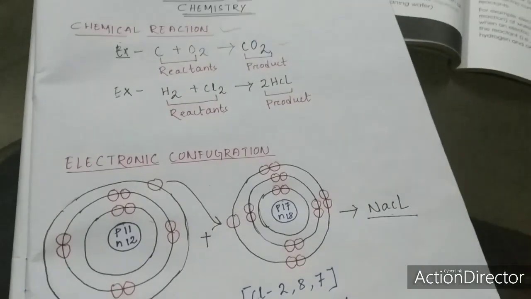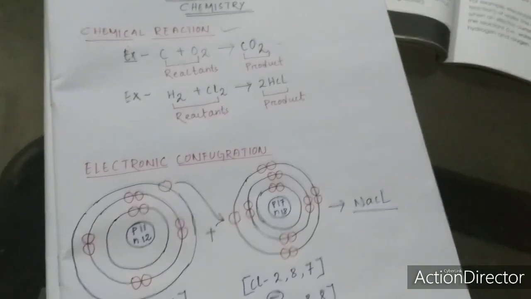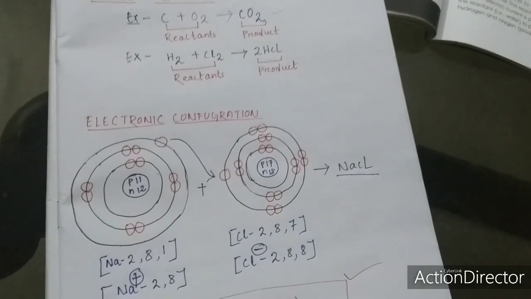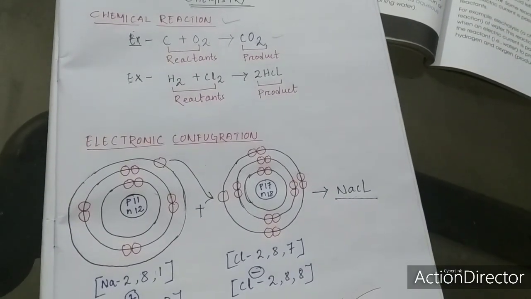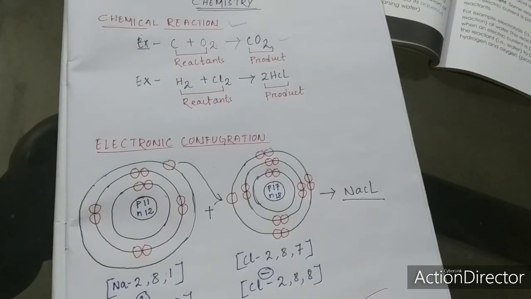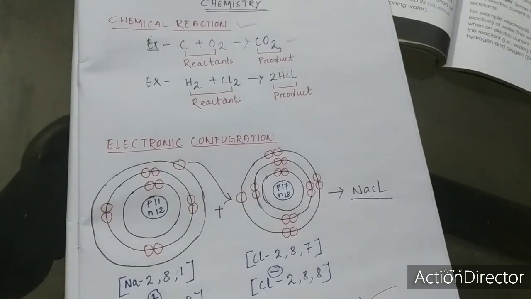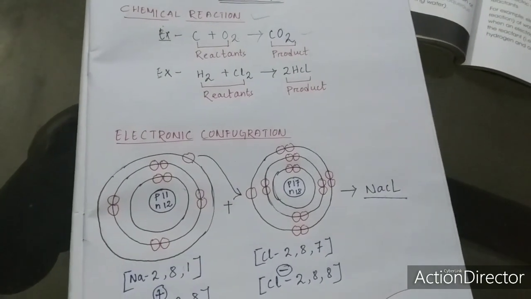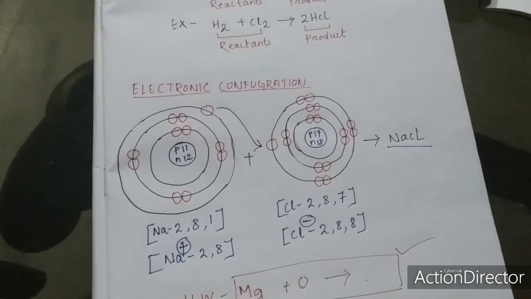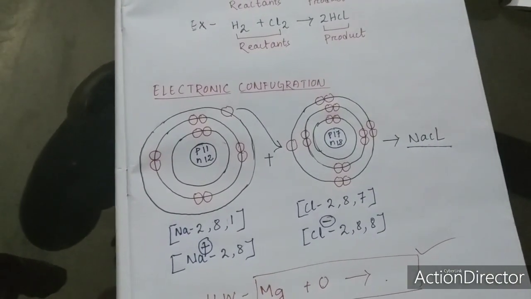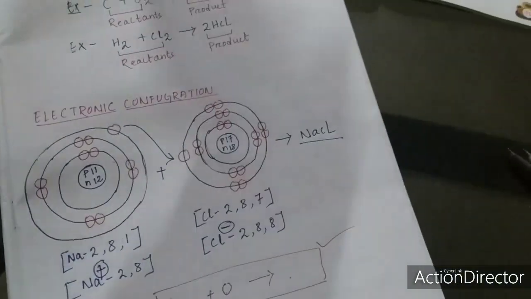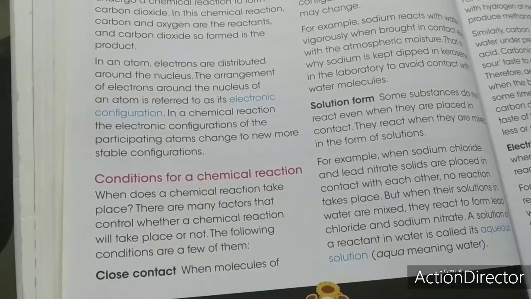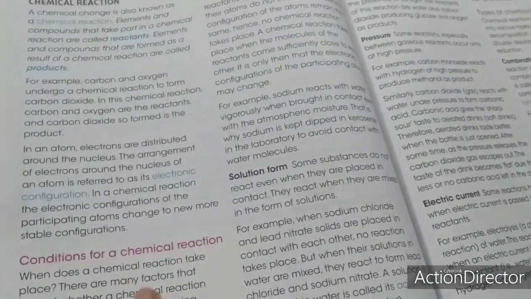So this is our today's discussion. We have discussed chemical reaction and electronic configuration. I hope you got a clear idea about this. I'm not going so fast because these topics are very, very important for you. We will go into details. In our next discussion, we will discuss the conditions for any chemical reaction. That will be our next topic. All the conditions with examples we will discuss one by one.